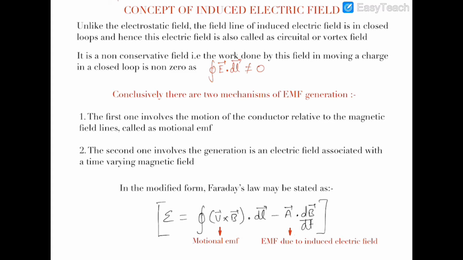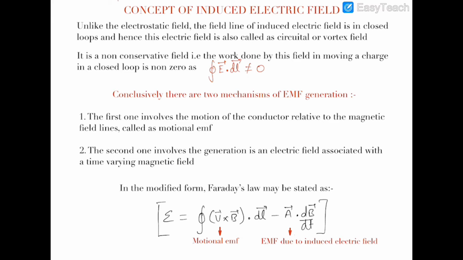So that electrostatic field, this is a very important difference which I am explaining now, doesn't form closed loops, but this electric field is induced in closed loops, and its field lines form closed loops. So this is a very important point.